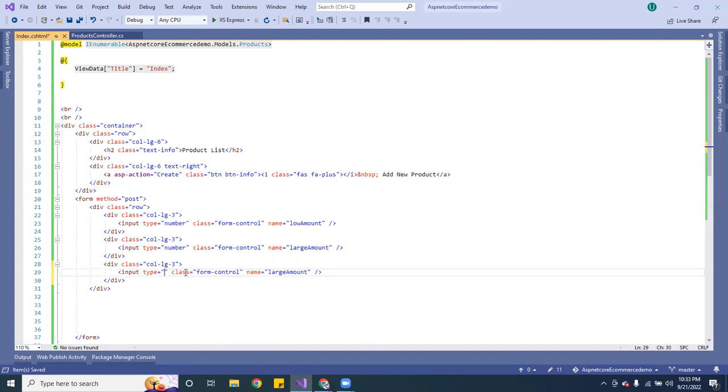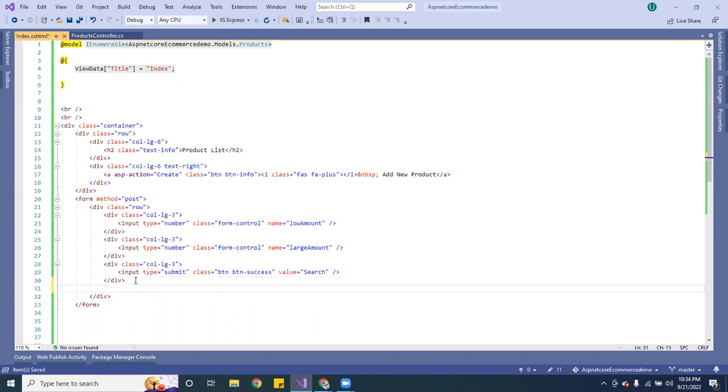So let's change this. Actually, here is going to be a button on it. So let me change this one to btn-success. And the value on this one, let's give it a value, is going to be search. This is where you're going to search. Okay, so we got to get rid of that. Let's go ahead and save.